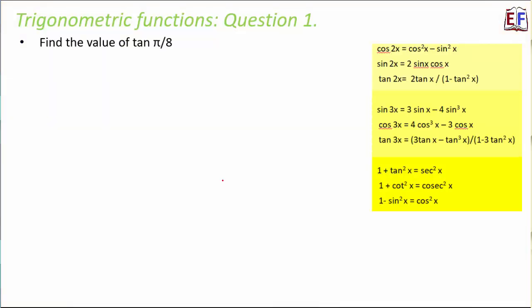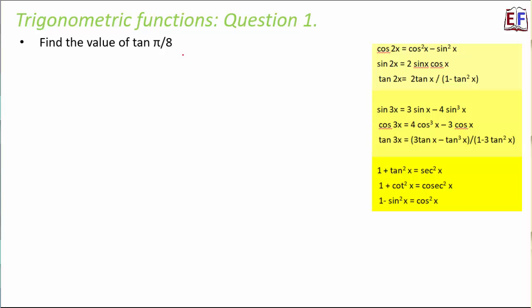So let's look at question number 1. Find the value of tan pi by 8. Now you must have observed that before this also we have solved many similar type of questions. Somewhere we solved how to find the value of tan 15 degree. Somewhere we solved questions like how to find the value of tan 13 by 12 pi. So here we have tan pi by 8. So how do we handle this?